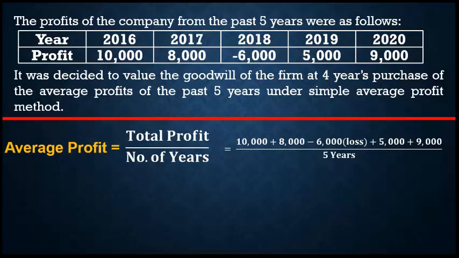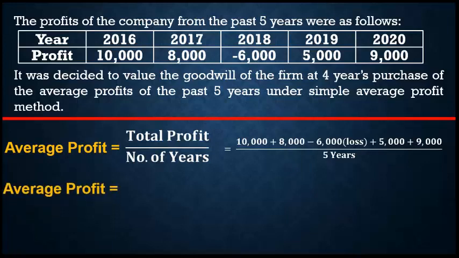Here information for 5 years, that's why divided by 5 years. If there are 4 years information, divided by 4 years. If there are 6 years information, you have to take divided by 6 years. In this problem, the information is for 5 years, that's why you have to take 5 years. Okay, now you have to calculate the average profit.